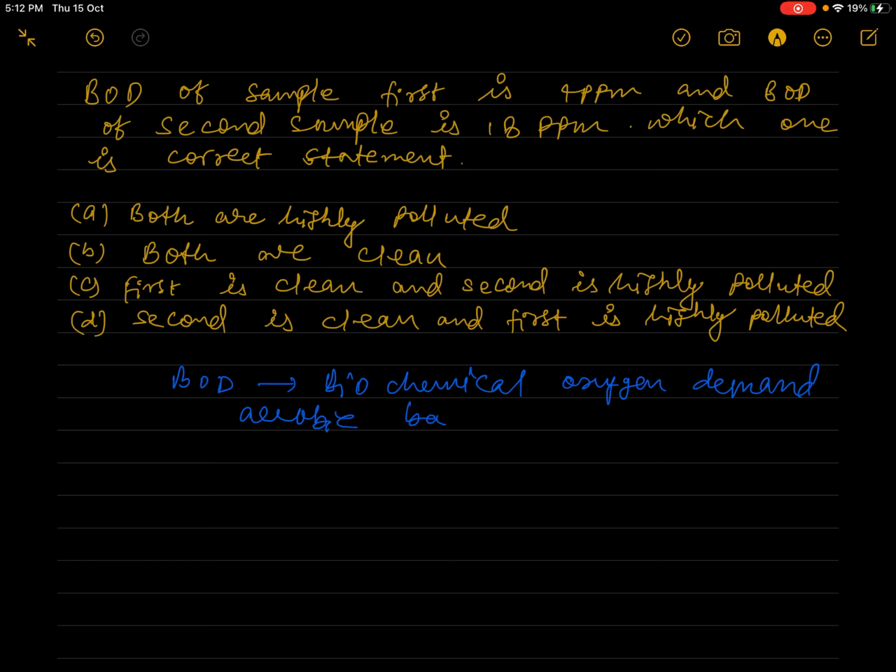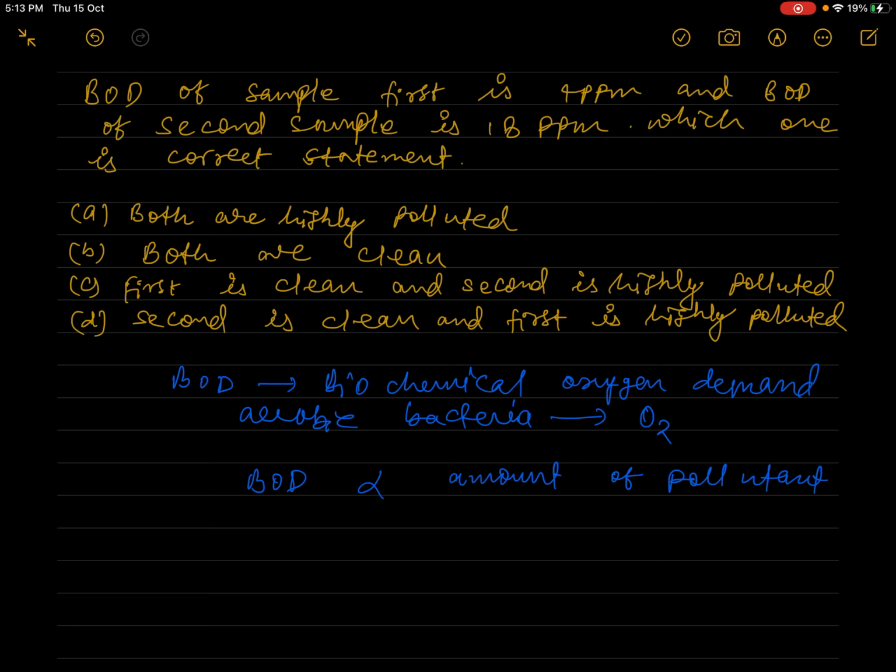Aerobic bacteria require O2 to decompose the pollutants which are present in impure water. BOD is more for impure water. That means BOD is directly proportional to the impurity present in water, or directly proportional to the amount of pollutant. If the amount of pollutant is more, in that case BOD will be more.